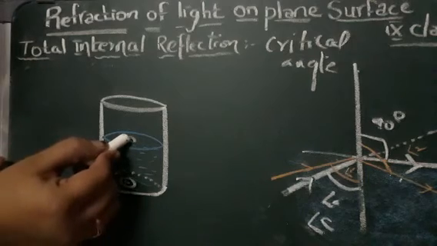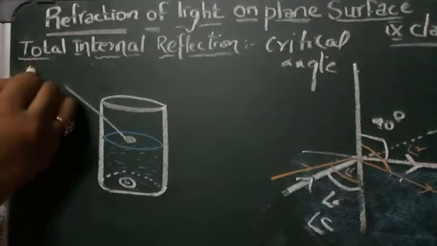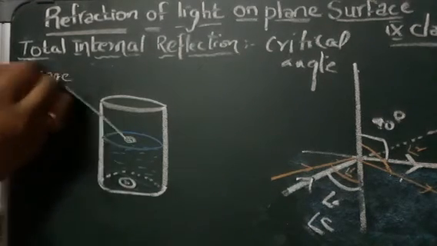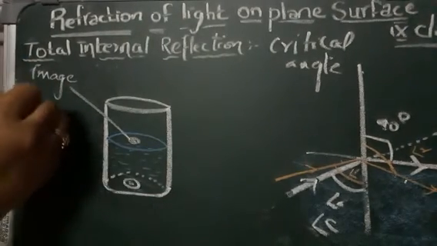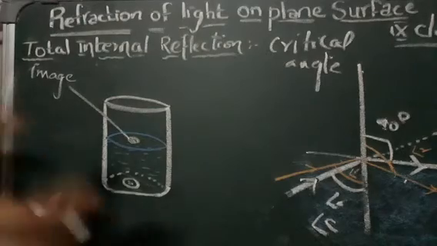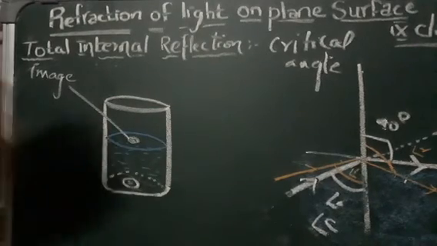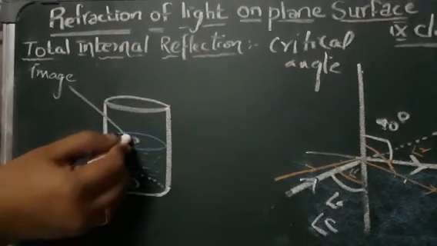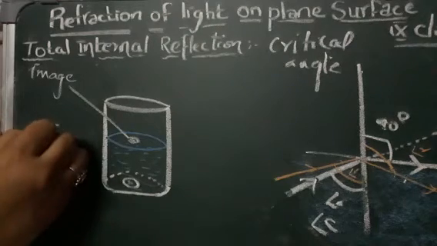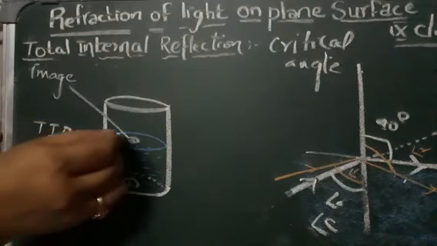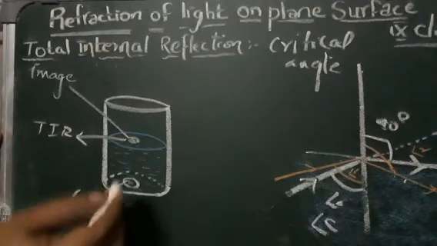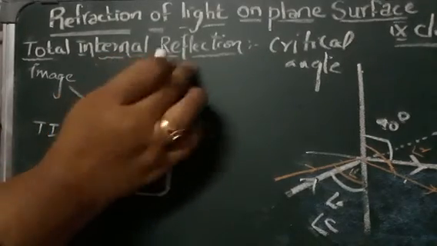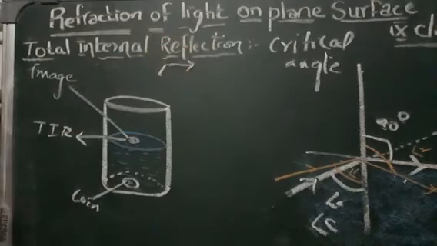So when the coin is visible to us, when the image of the coin is formed on the surface of water, that is the total internal reflection of this coin, which is visible to us now. Okay, total internal reflection. This is nothing but total internal reflection when we are seeing from the top.